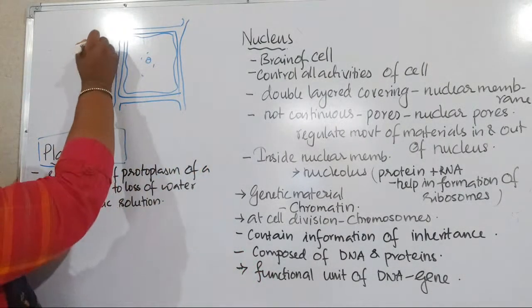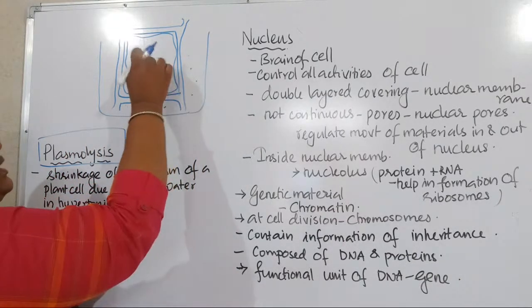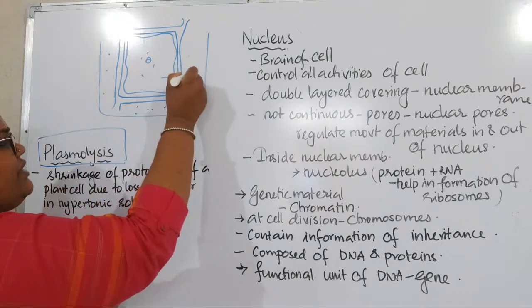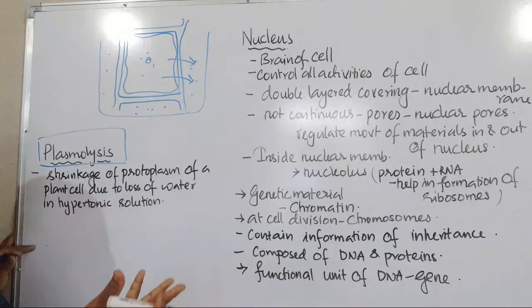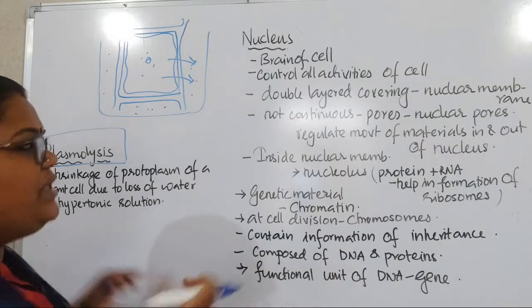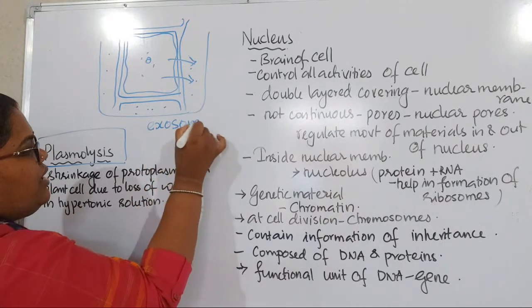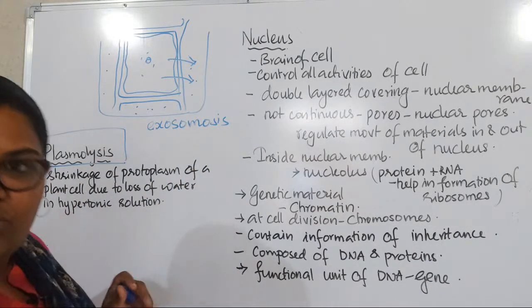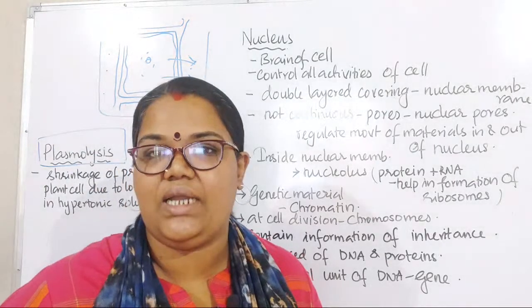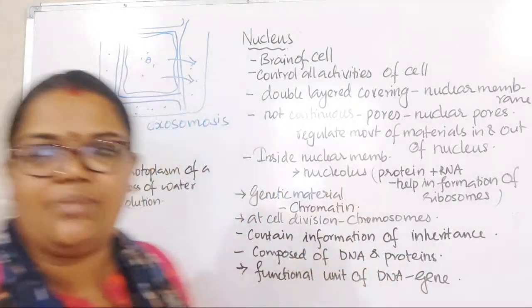So what will happen, right? Obviously it is a hypertonic solution, beta. Here the water concentration is higher, here the water concentration is lower, so obviously water will ooze out, right? When water oozes out, the cell will start shrinking, right? Obviously water is oozing out, so exosmosis is happening. Because of this exosmosis, the cell will start shrinking, right? Yesterday we showed that, right? So the cell will start shrinking, but what is the problem here?